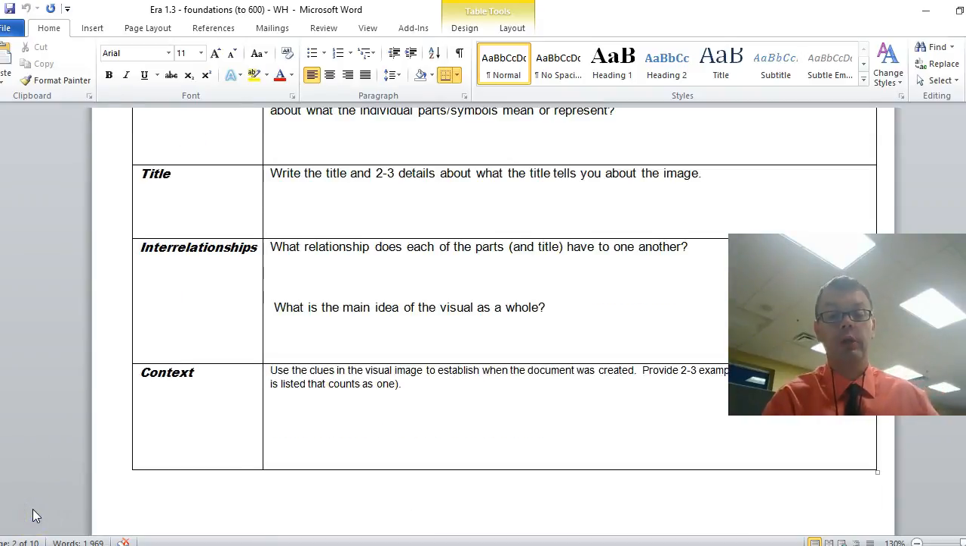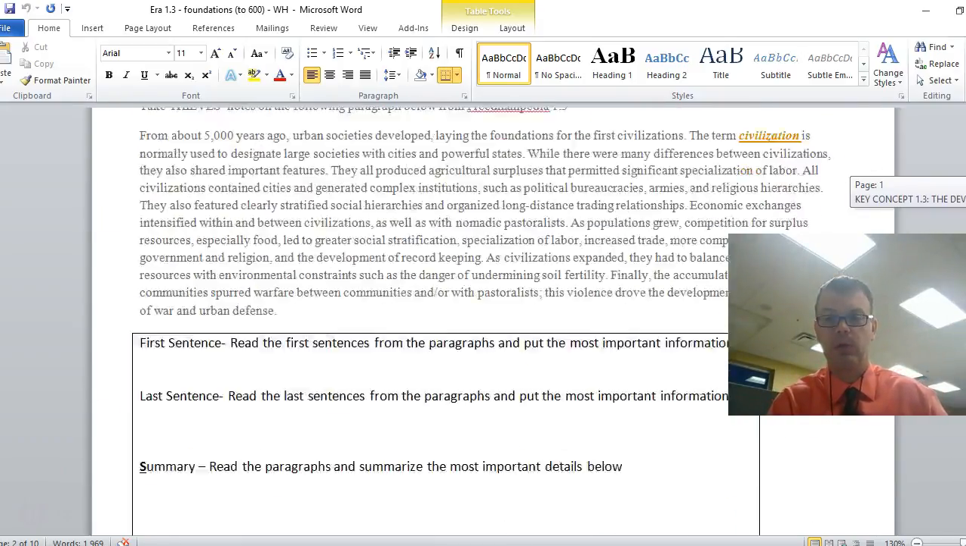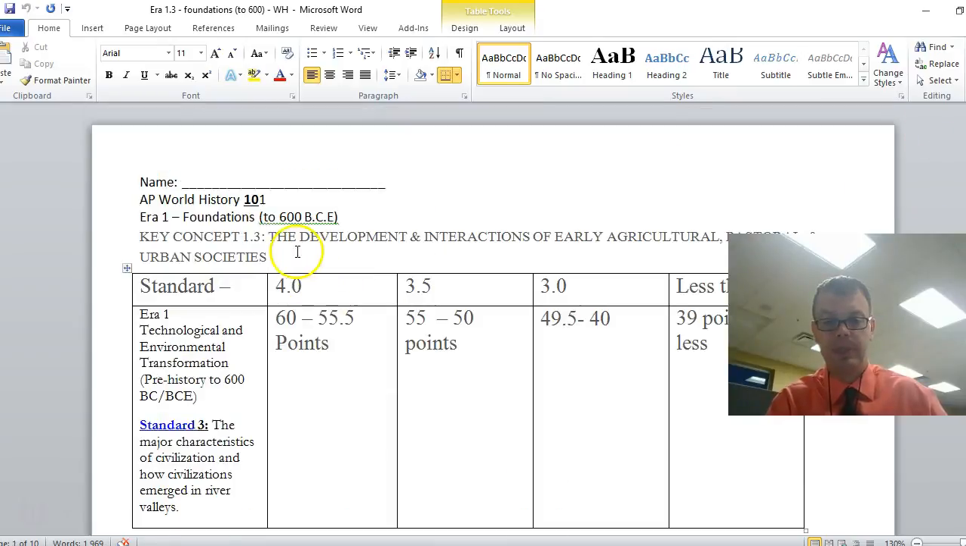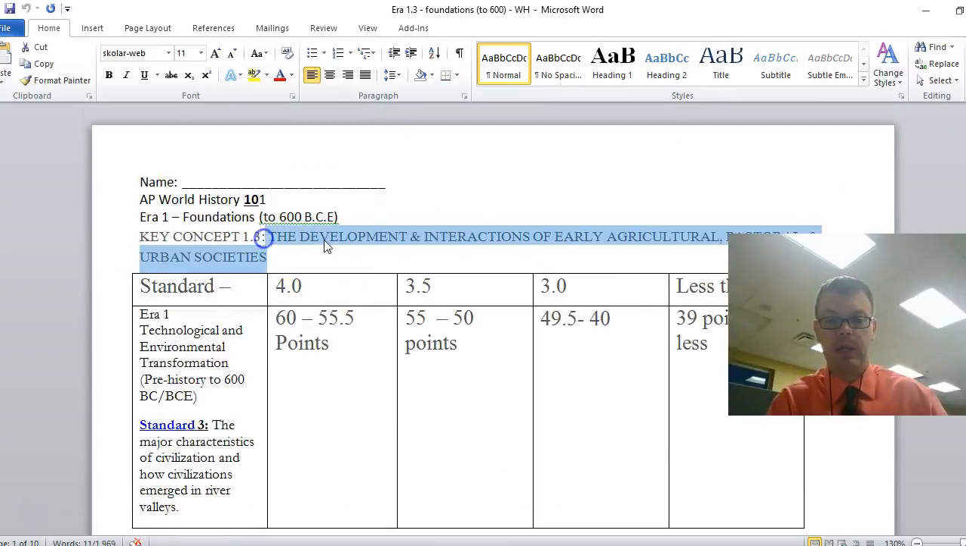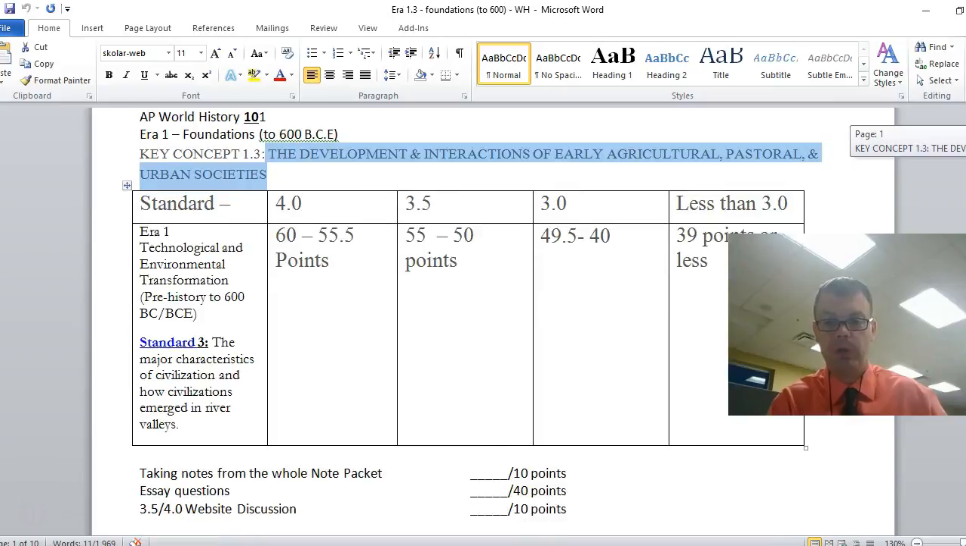All right, next we're going to work on C, which is context. Context is kind of like the era or what we're studying about in history. So to get context, the way I do this by cheating is, we haven't really shown you the chapter title yet. We'll go over that tomorrow. But we can look, it's up here in the top of the packet. And our chapter is 1.3, the development and interactions of early agricultural, pastoral, and urban societies.